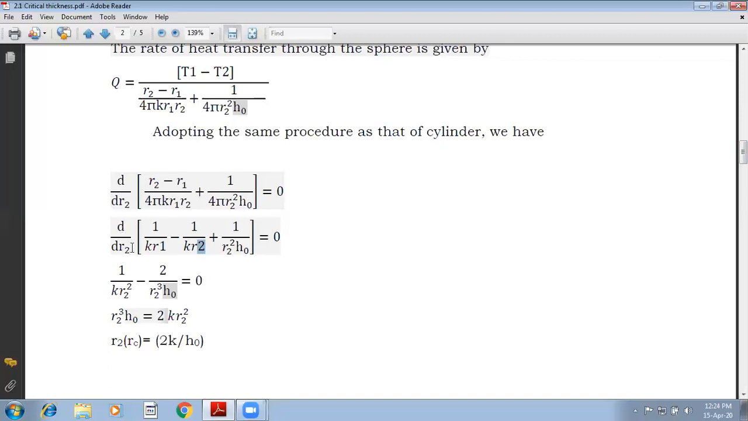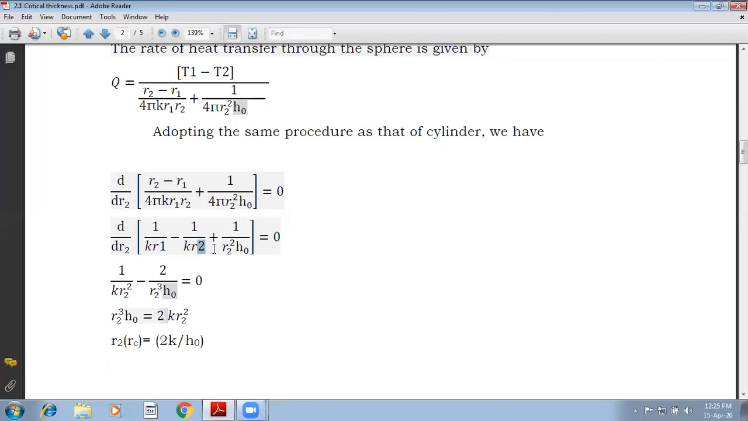Now, if you differentiate with respect to R2, as it is independent of the term, it goes to 0. Now, 1 upon k you can take outside, d by d R2 of 1 over R2. It is nothing but differentiation of 1 by x, so that is minus 1 by x square. So you will be getting minus 1 over R2 square. So you got minus 1 here and it is multiplied with minus sign, you will be getting plus 1 over k into R2 square.